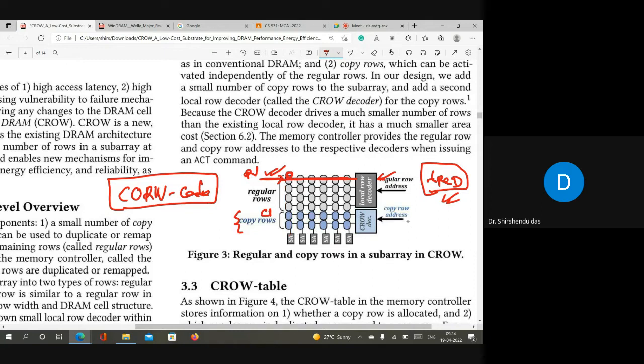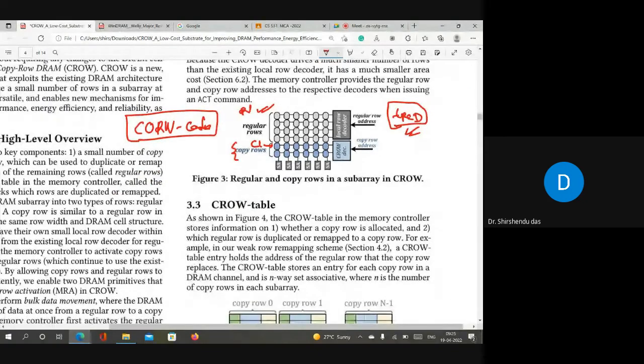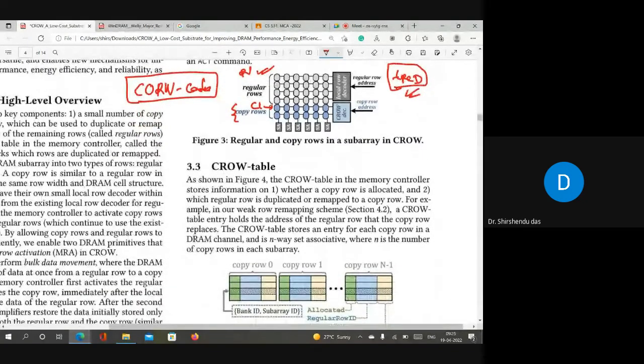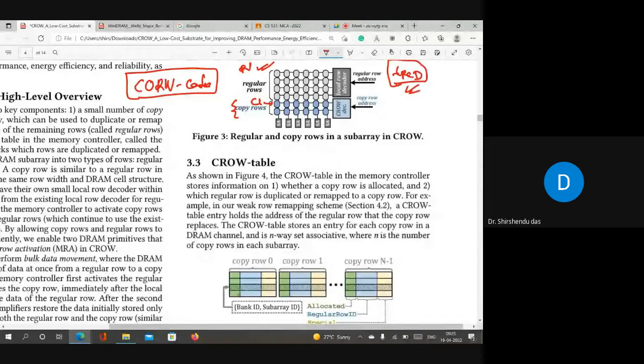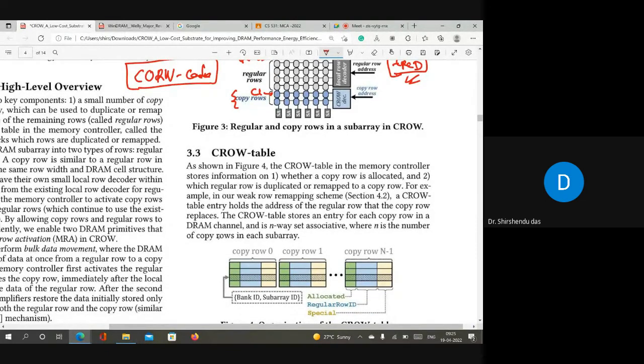So how to maintain it? To maintain this, they are saying that in the memory controller there will be a table called the CROW table. I'll not explain it in more detail, but in the memory controller there will be a table called the CROW table, and you can see that in this table there will be entries for each DRAM channel. So this type of table will be there in the memory controller, MC.